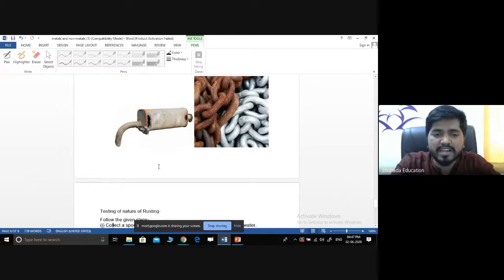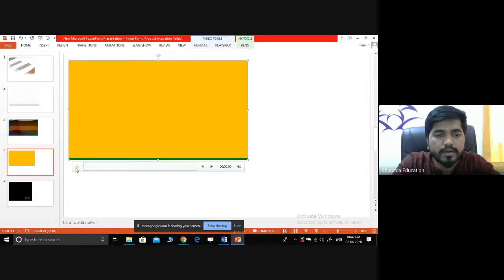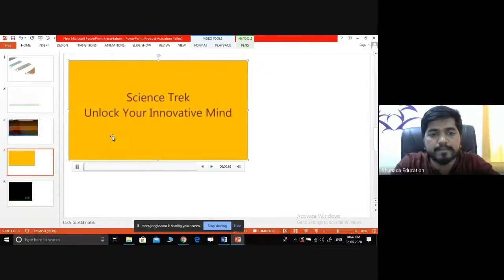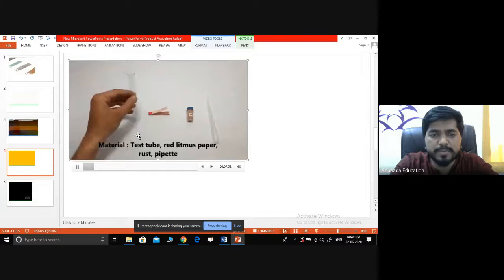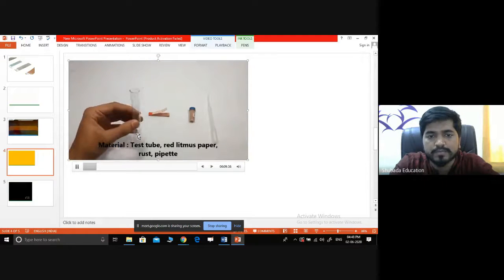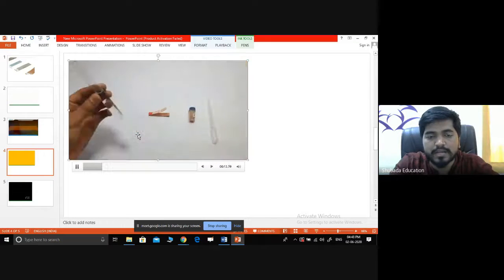You can easily identify this by using a simple experiment. This is one of the activities available in your syllabus. You can conduct this experiment even at home. It is a simple experiment. Just add water in a test tube.